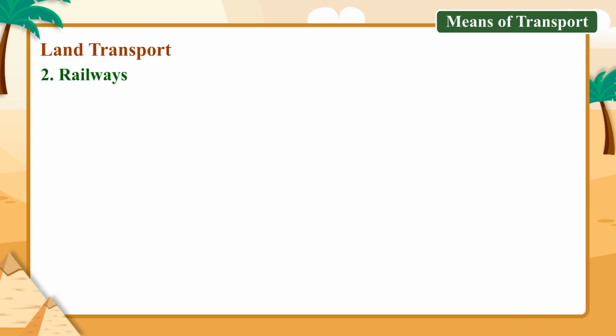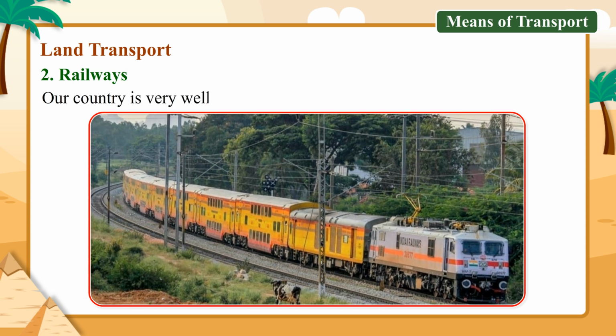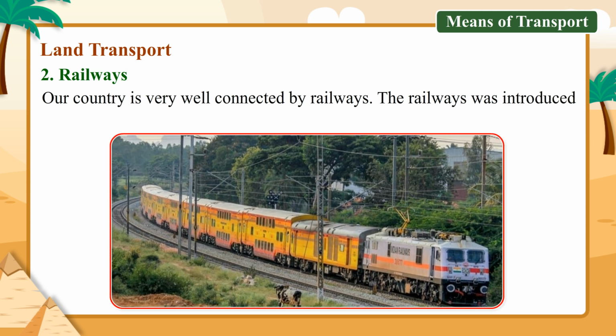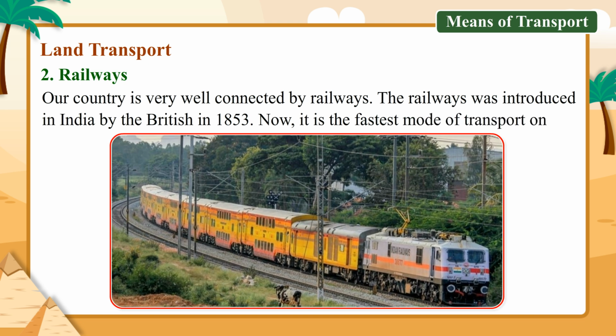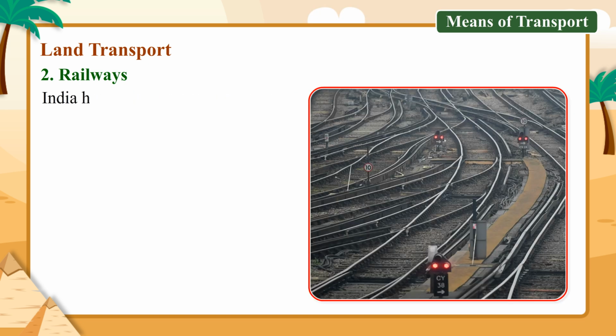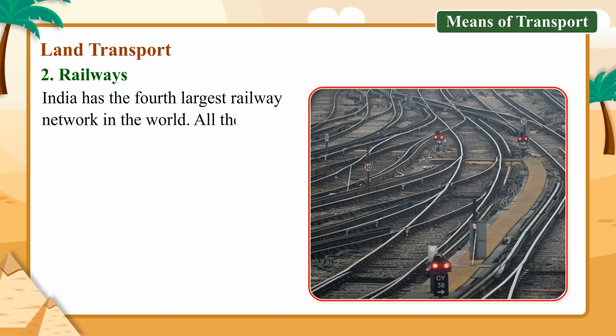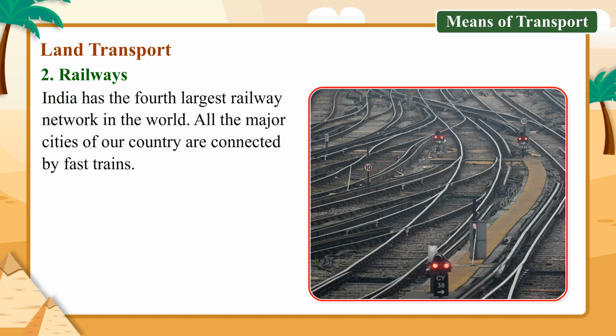2. Railways. Our country is very well connected by railways. The railways was introduced in India by the British in 1853. Now, it is the fastest mode of transport on land. India has the fourth largest railway network in the world. All the major cities of our country are connected by fast trains.